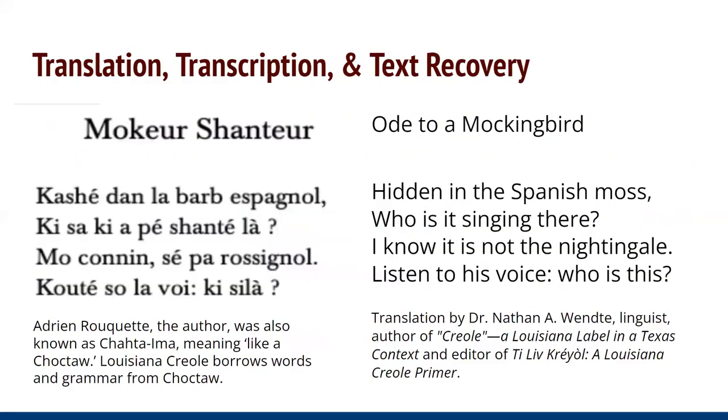So here I've given you an example of what it is we've attempted to do in this section. It's mostly about translation, transcription, and text recovery. You see on the left, the original Creole version of Adrian Roquette's Moquet Chanté, which was published in Le Mississippi in 1878. You see here that Adrian Roquette was also known as Chataima, meaning like a Choctaw. He actually lived among the Choctaw for 30 years, completely forsaking European society. He had been living with them for about 20 years when he wrote this particular poem.